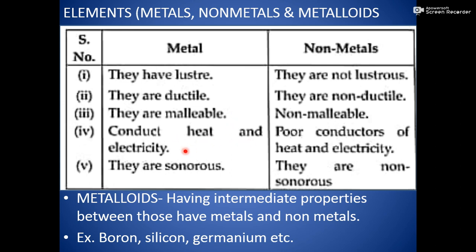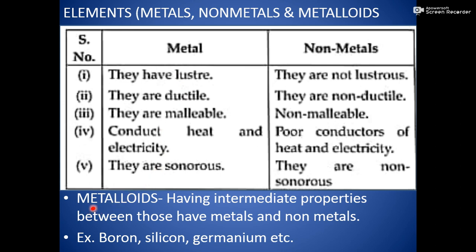Metals conduct heat and electricity, whereas non-metals are poor conductors of heat and electricity. They are sonorous. Sonorous means they can produce a ringing sound when we strike on any hard surface. For example, when we hit with a hammer on it, then they produce a ringing sound. And non-metals are non-sonorous. So these are the basic physical differences between metals and non-metals.